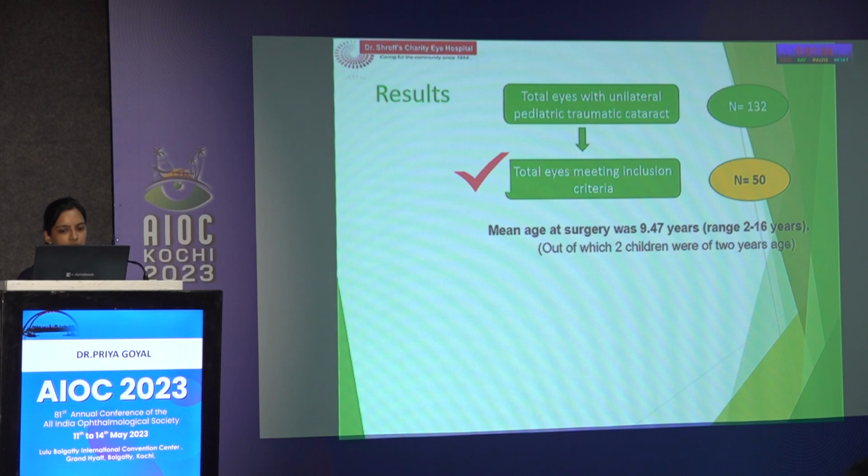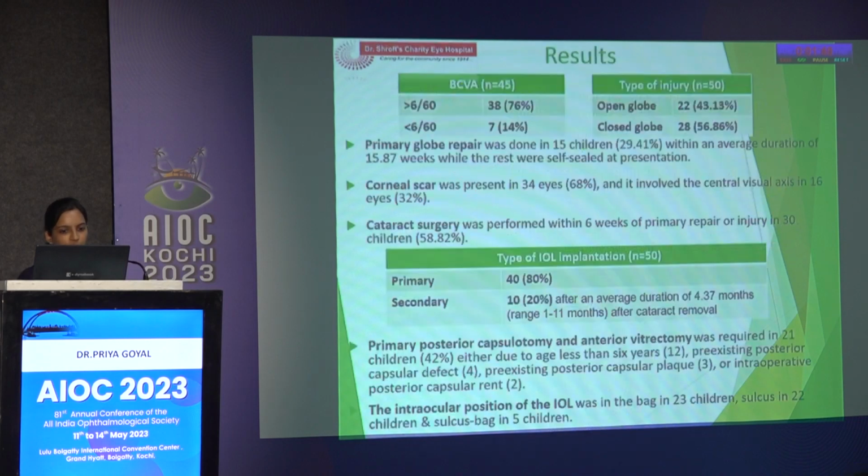The mean age at surgery was 9.47 years, and only 2 children were having age less than 2 years, and there was a male preponderance. 38 eyes had visual acuity worse than 6/60. 22 eyes were having open globe injuries and 28 were having closed globe injuries. Primary globe repair was required in 15 children.